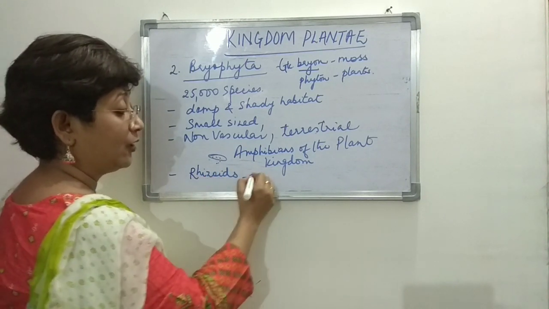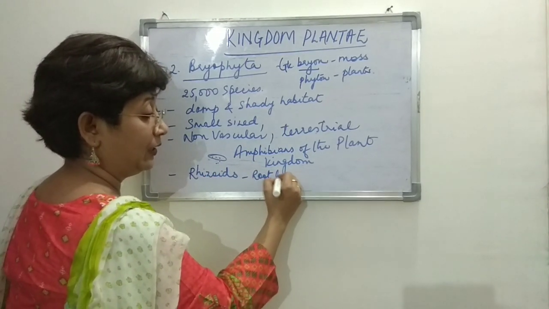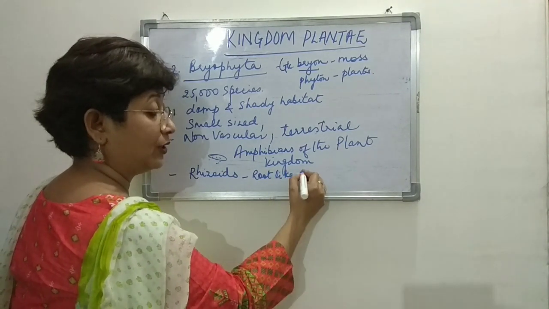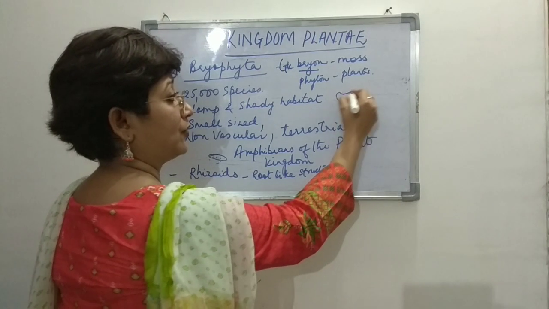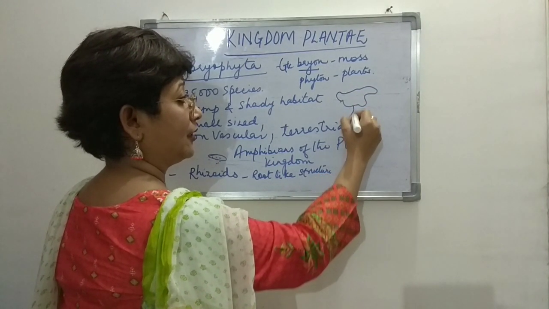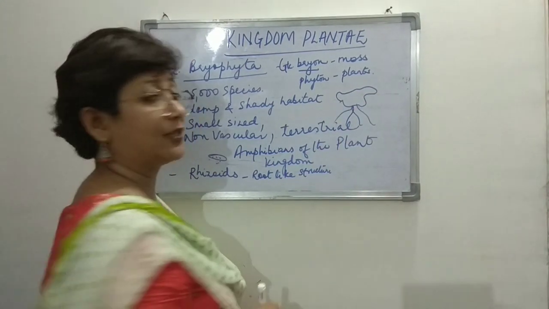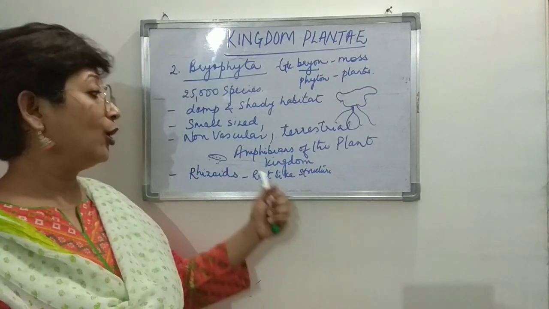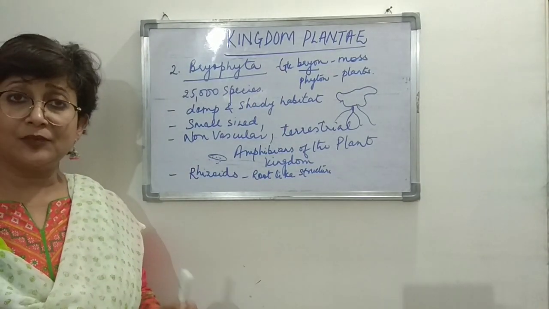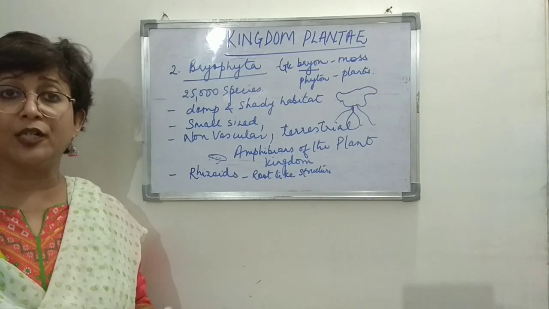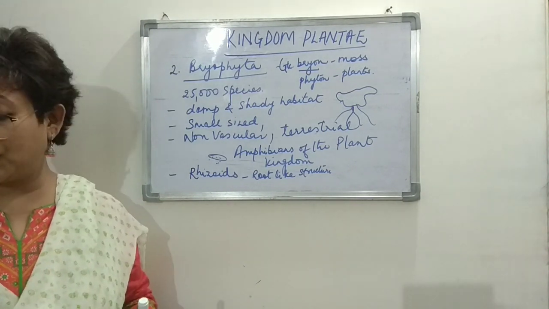Rhizoids. What are they? Root-like. They are not true root-like structures. Right. So if this is the body of a plant, then the root-like structures hang like this, right? So those are the rhizoids. And then the sex organs, a little bit more modification again here.